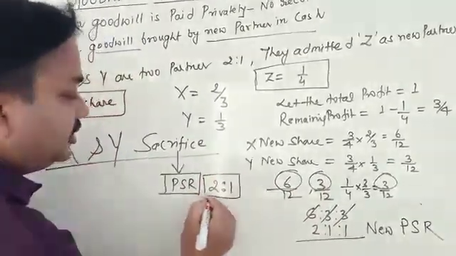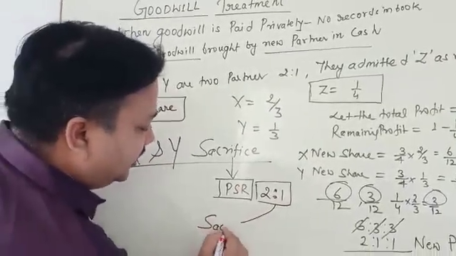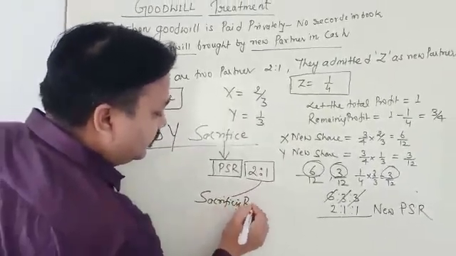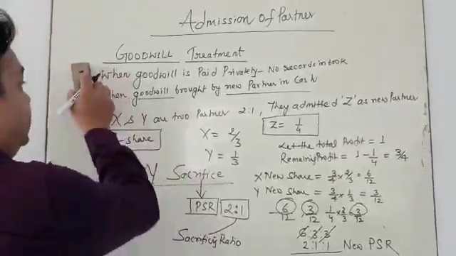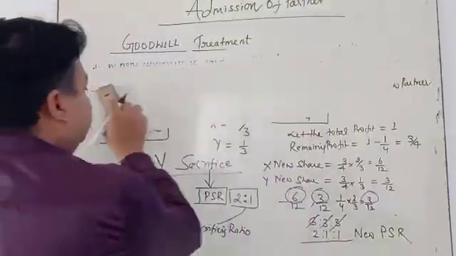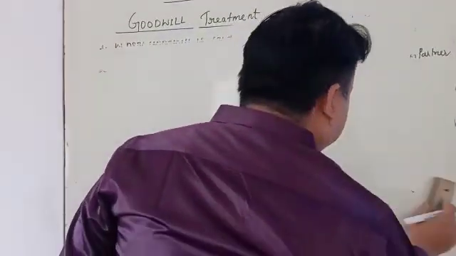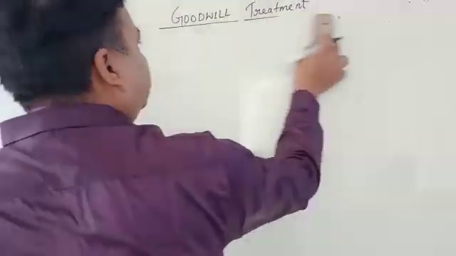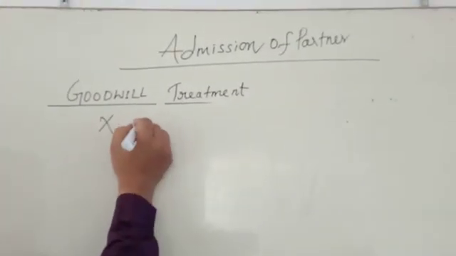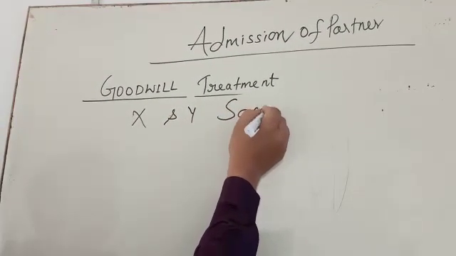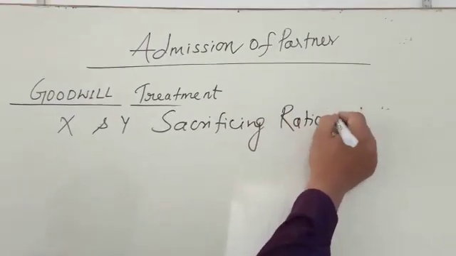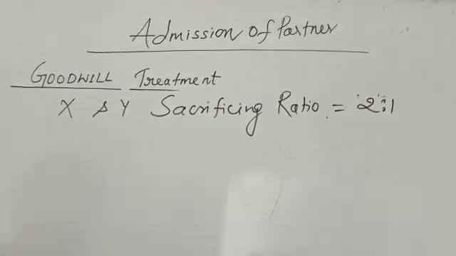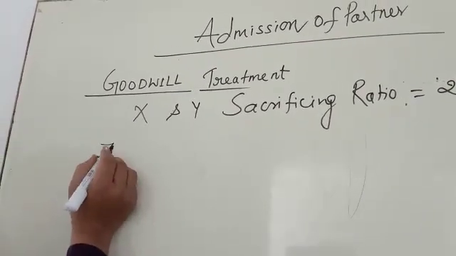That is called the sacrificing ratio. Let me write here: X and Y sacrificing ratio is equal to 2:1.